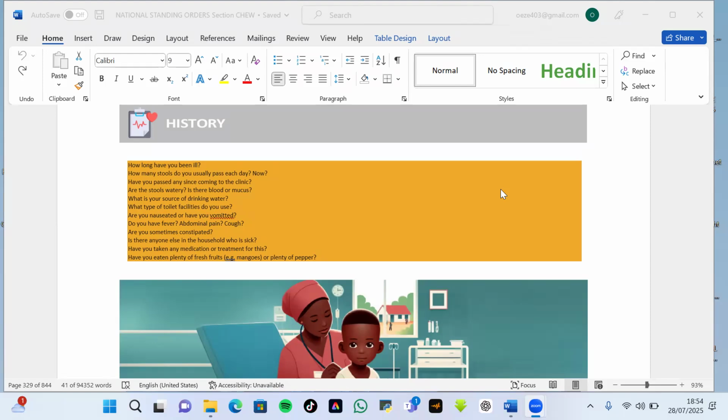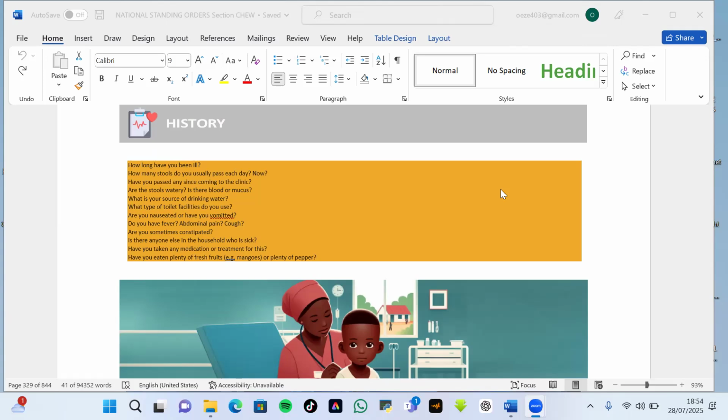So that makes it very important that as students, we should be reading our standing orders to enhance mastery of the content of the standing orders. If you have not started, I think you are making a big mistake. You should go back and start to go through your standing orders to enhance mastery.